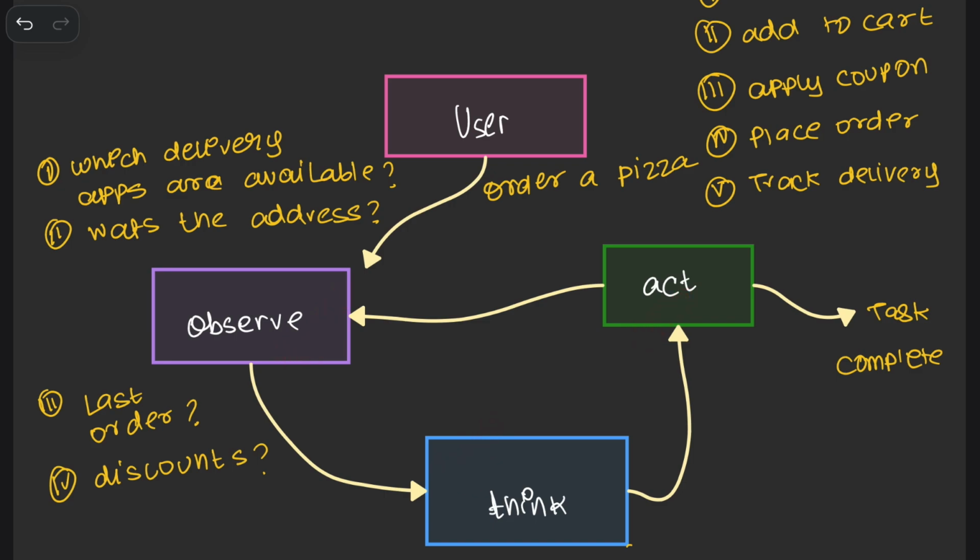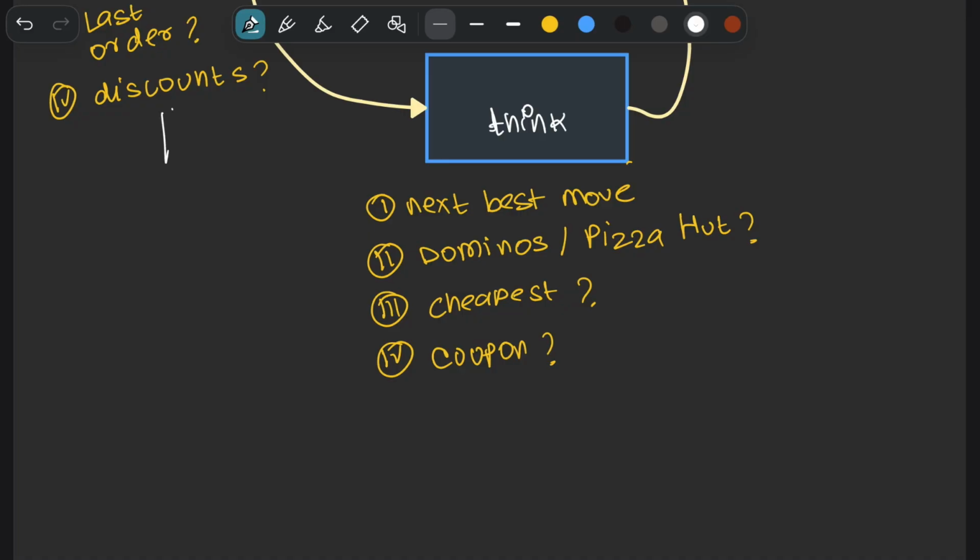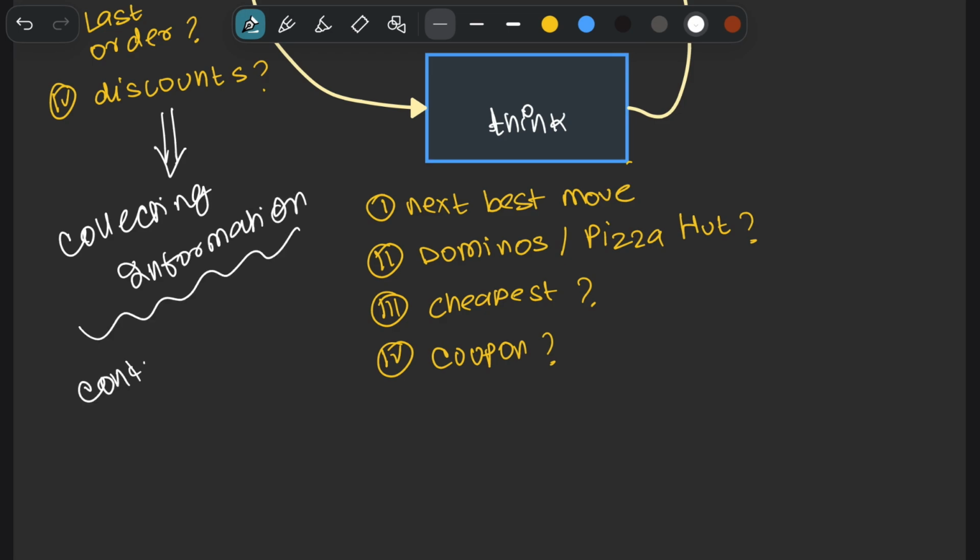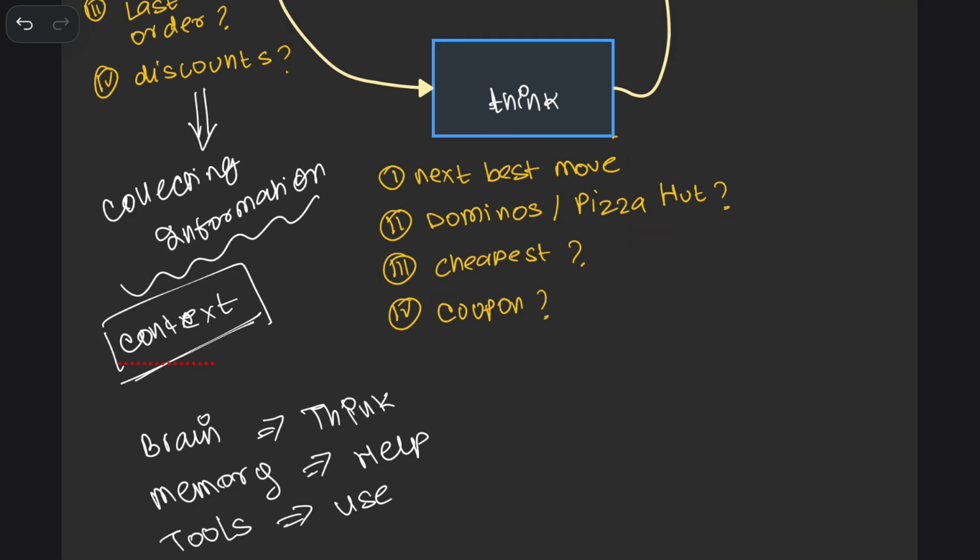Let's talk about observe first. The agent looks at the current situation. Which delivery apps are available? What is your saved address? What was your last order? Are there any discounts available today? Observe means collecting information. And now this gets something called context. And once it has context, the brain can think, the memory can help, and the tools can be used.